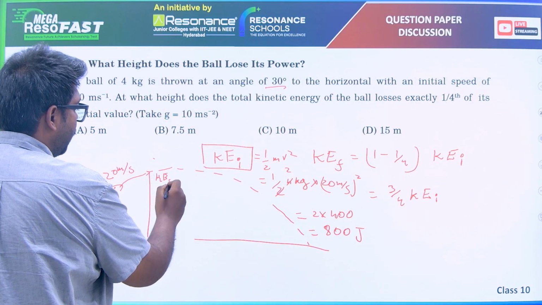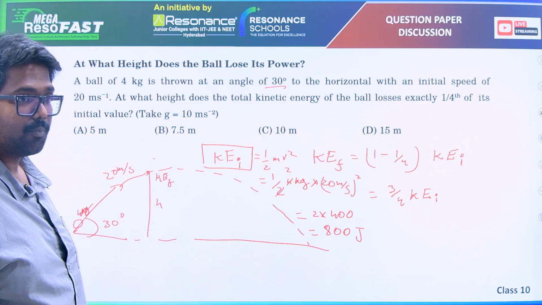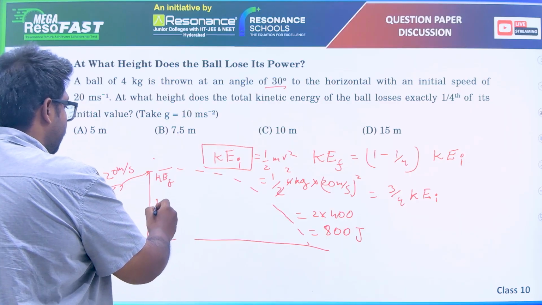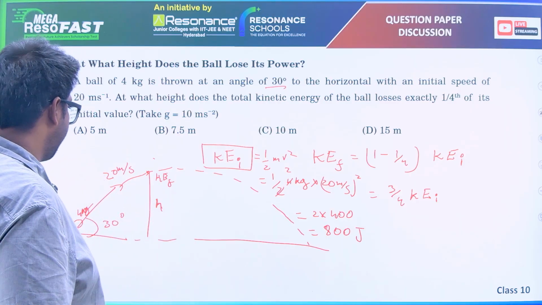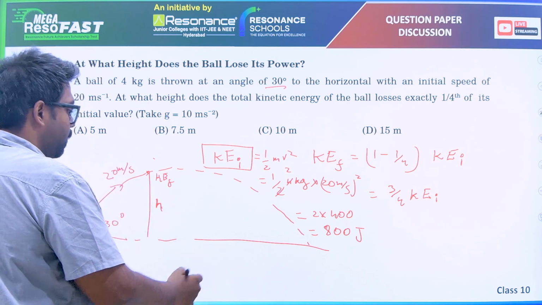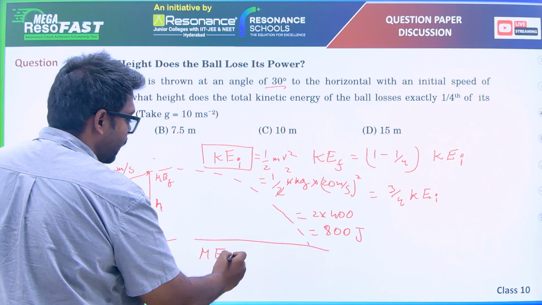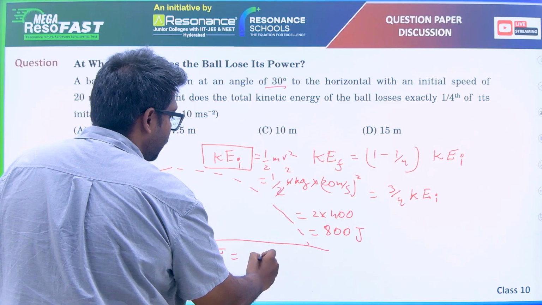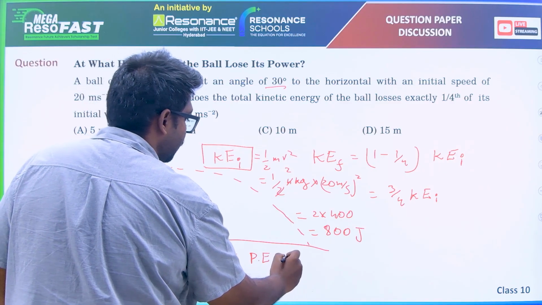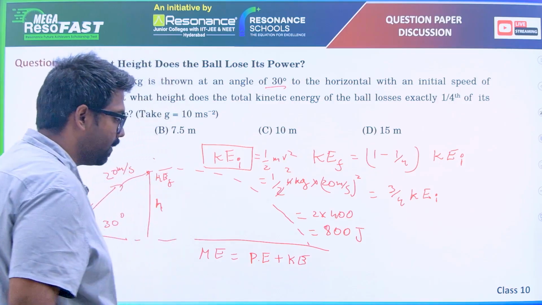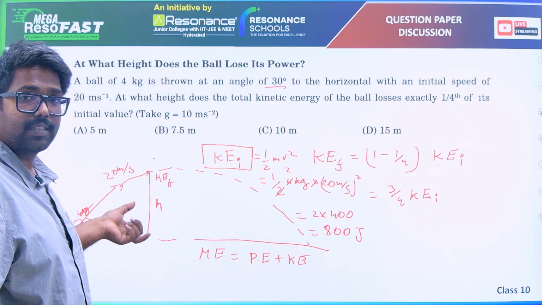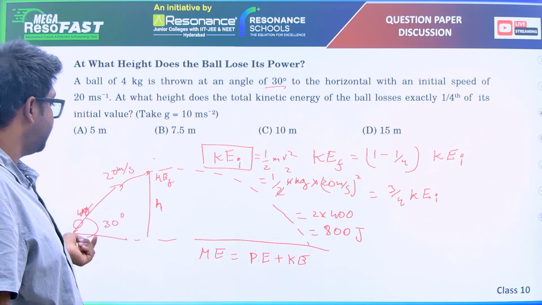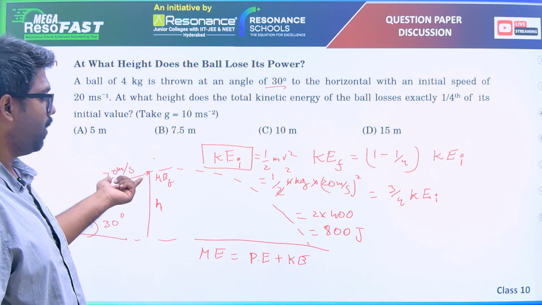It has kinetic energy. Final is what we're discussing. They're asking the height at this point, right? So they're telling you to find the height. Mechanical energy is always conserved in work-energy, right? Mechanical energy is potential energy plus kinetic energy. So whatever decrease in potential energy happens is converted to kinetic energy, and whatever decrease in kinetic energy happens is converted to potential energy. Simple.